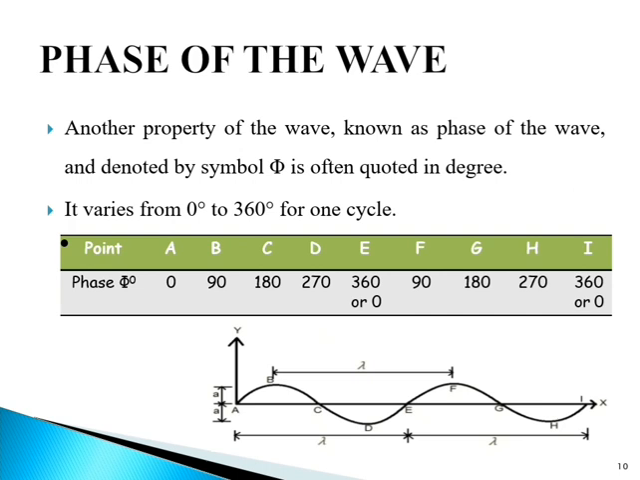So let's see phase of the wave. Another property of the wave known as phase of the wave, denoted by the symbol phi, is often quoted in degrees. It varies from 0 degree to 360 degree for one cycle and then repeats from 0 degree to 360 degree for subsequent cycles.